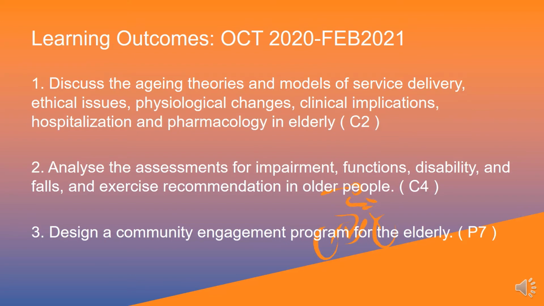It won't involve face-to-face meetings with older clients when we are implementing community engagement, but this has to be innovated creatively on how we can deliver our outreach program to the older person. So this is embedded in the third assignment.